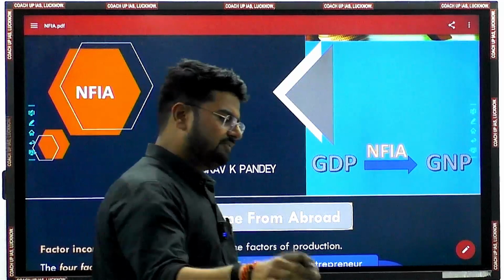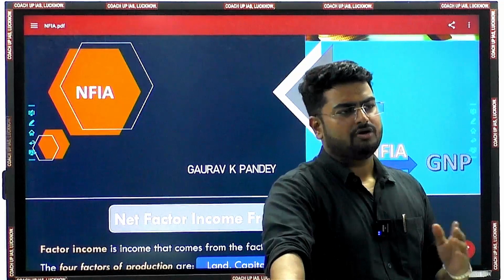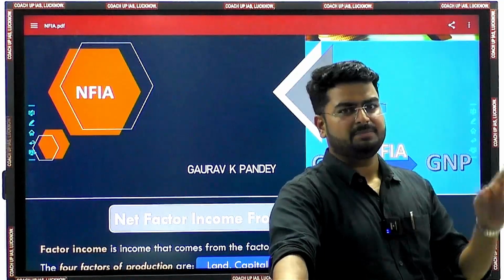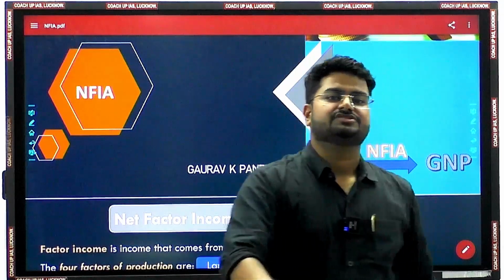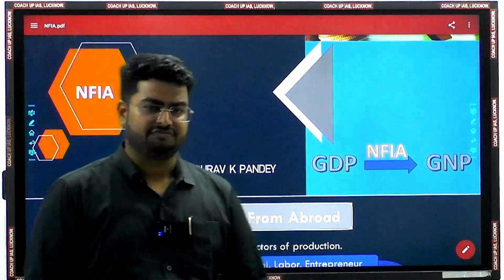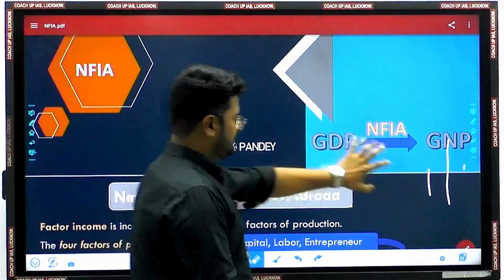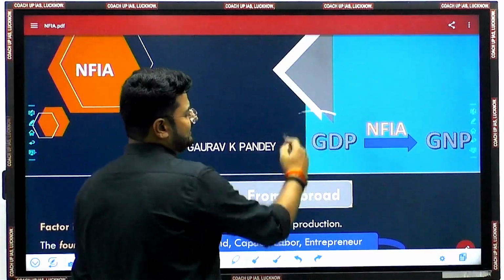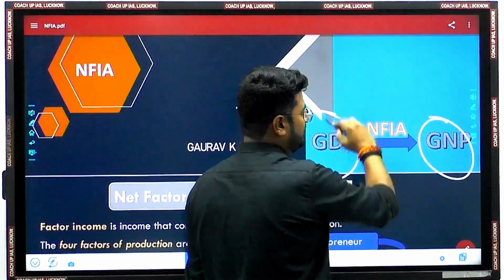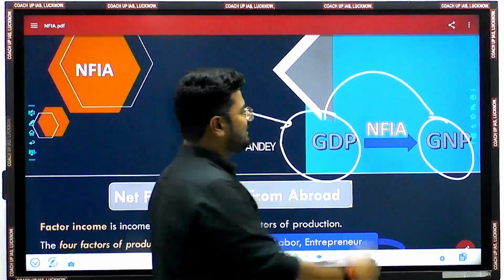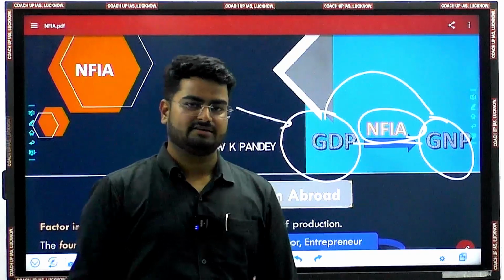All of you have already studied GDP in complete depth, and now, to reach GNP from GDP, we need to understand a new term, NFIA, that is net factor income from abroad. So, GDP you know already. Now, to arrive at GNP from GDP, you need to understand a concept, which is net factor income from abroad.